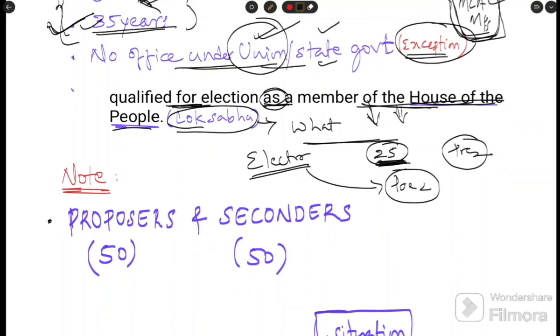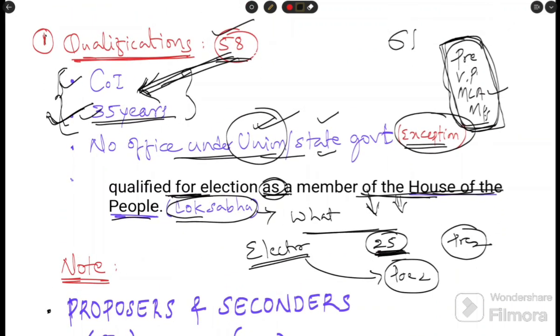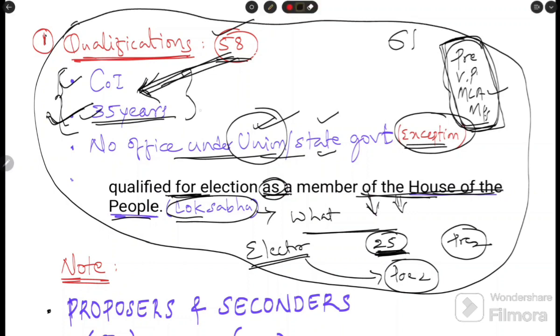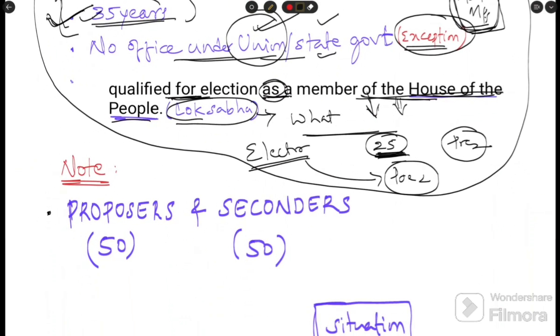Next, I will ask one question here: is it possible for a candidate possessing all these qualifications, means, can a person with these qualifications contest in the election? Is it possible? You will understand now.